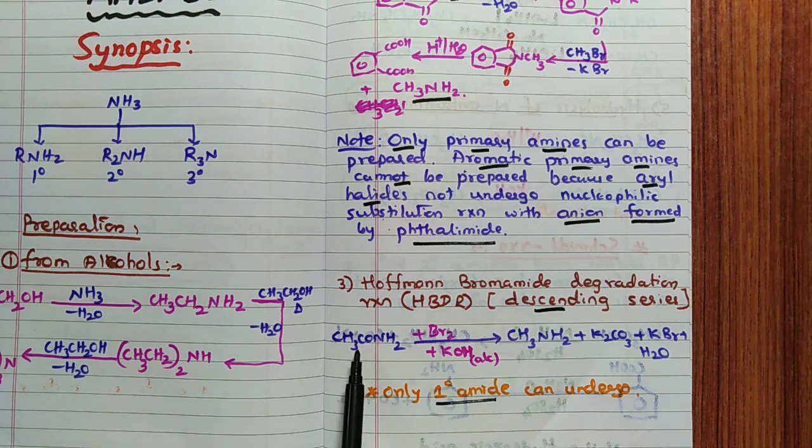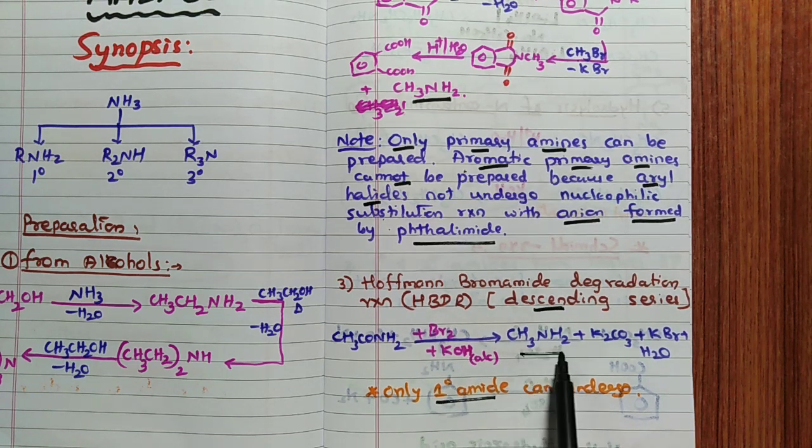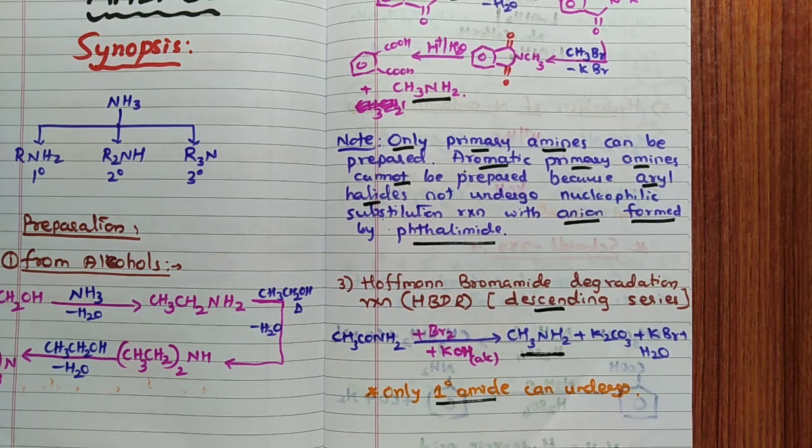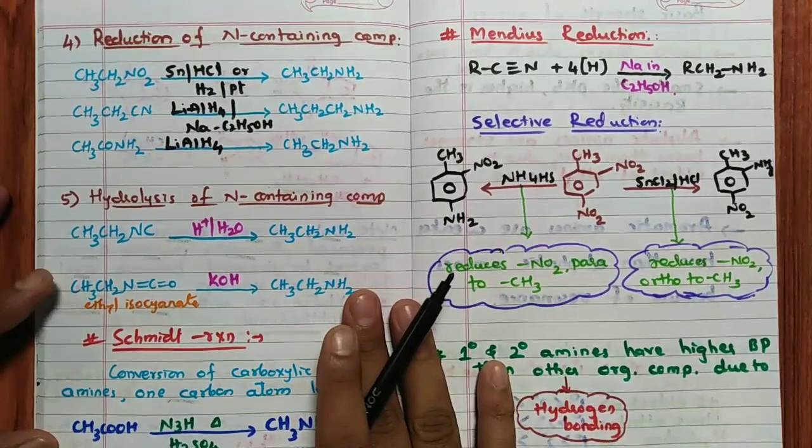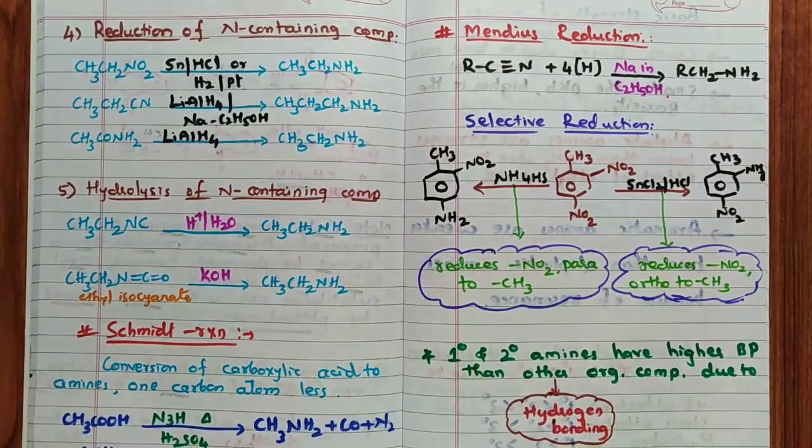Only primary amide is taken, when it reacts with bromine in presence of alcoholic KOH to form CH3NH2. This is one example I have taken, the general reaction you can also write. So the carbon of this is removed as carbonate. This is the HBDR reaction. Then reduction of nitrogen containing compounds.